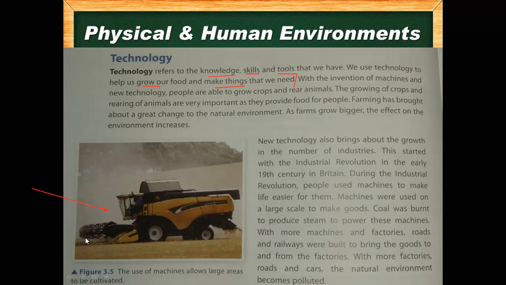Okay, so if you see in the front part of this machine, everybody is listening to me? Yes, sir. In the front part of this machine, you see that the machine is picking up from the field. That machine is taking the crop. And at the back part of the machine, right now my screen is not responding, only my voice is going. Otherwise, I would draw the arrow.